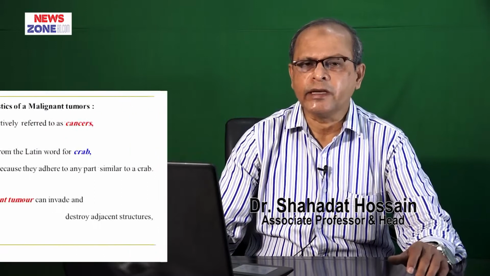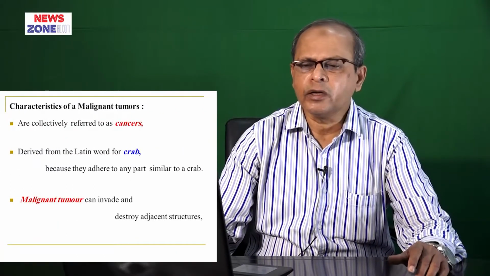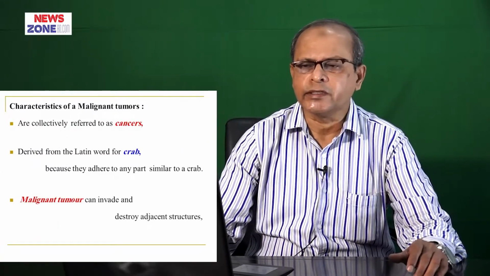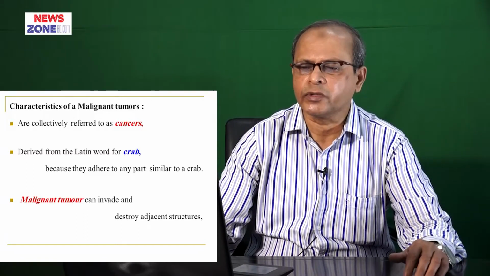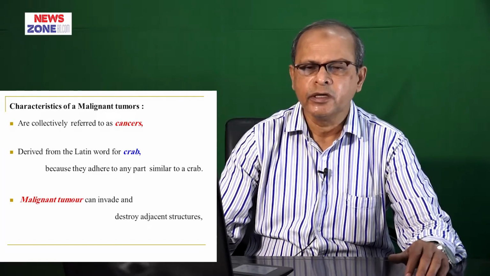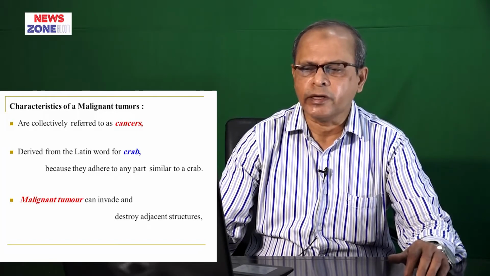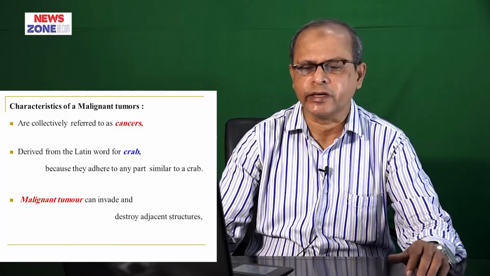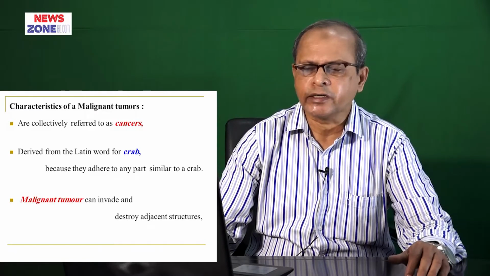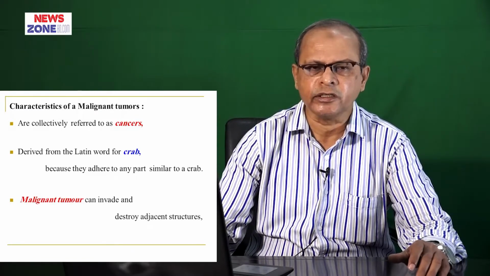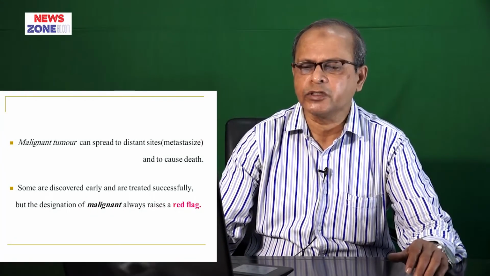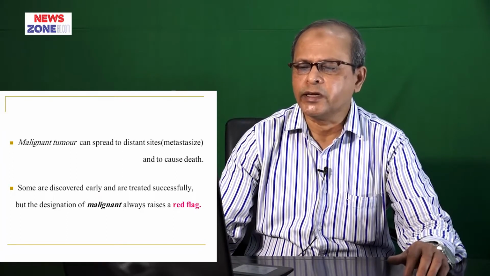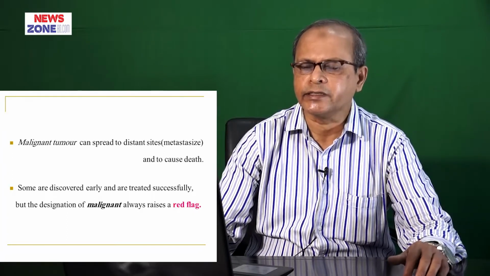And the characters of malignant tumors. All malignant tumors are collectively known as cancers, and this term is derived from the Latin word for crab, because they adhere to any part similar to a crab. A malignant tumor can invade and destroy adjacent structures, and it can spread to distant sites, which may cause death. So a malignant tumor always raises a red flag.